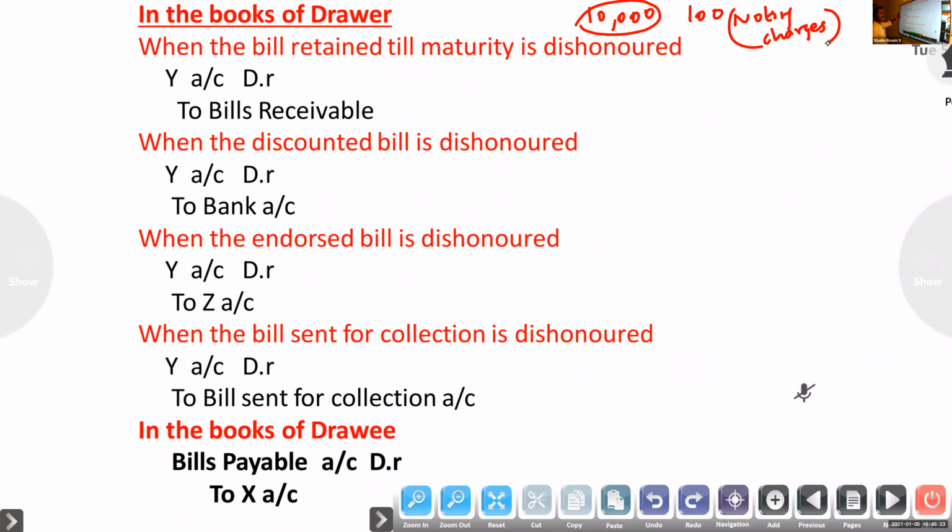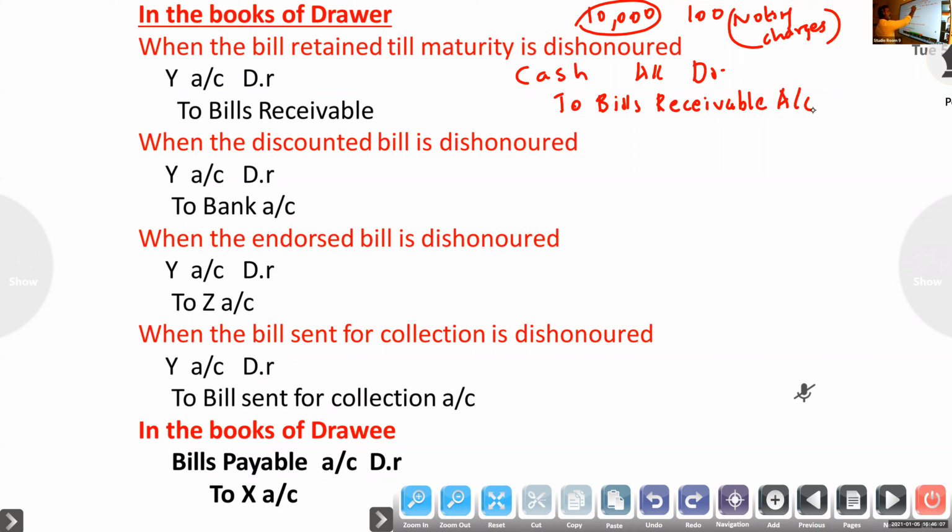When the bill retained till maturity is dishonored, first case: the drawer is keeping the bill till the date of maturity, but at the time of maturity the bill is dishonored. What is the journal entry? You know that if you receive the amount, what is the entry? Cash account debit to bills receivable. At the time of maturity, if you receive the amount, the entry is cash account debit to bills receivable. This is in the books of the drawer.